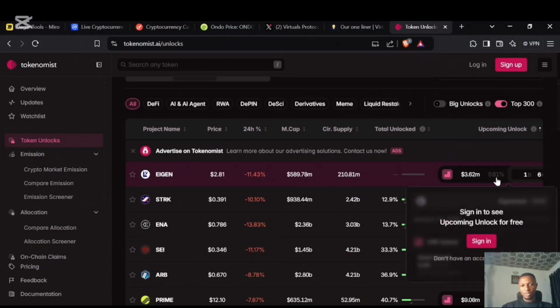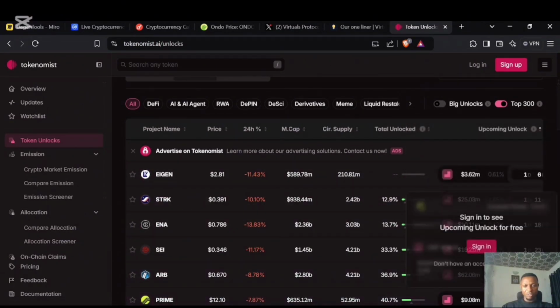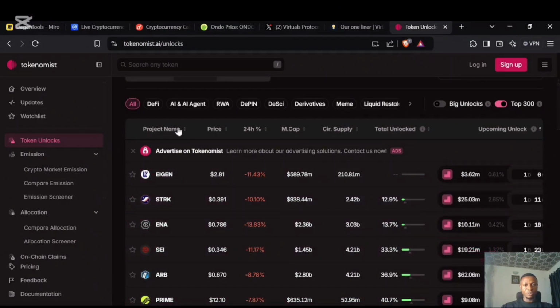So for example, in about 1 day and 6 hours, and likewise most asset classes here. Arbitrum in 3 days, Prime in 3 days. And if you are trying to invest in any of these projects, you want to be sure that you are looking at this data, so that you don't just buy a token and the next day there's a cliff unlock of 20% and boom, you just lost so much money the following day because you are unaware of these underlying informations happening behind the scenes.